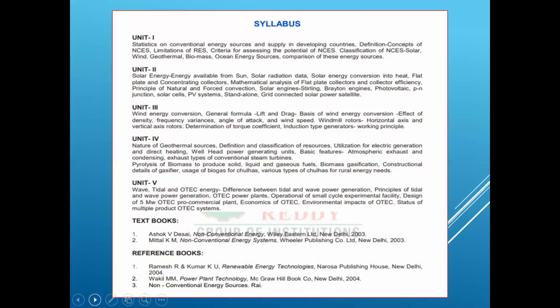The next one is the OTEC power plant, and here we can see one small cycle experimental facility. And also in unit 5, while creating the waves we must do one project, while creating the tides we must do one project. How we are going to create that wave in our home, we must be able to explain that, and we'll be taking care of that in unit 5 at the last stage. So here, what are the environmental impacts of OTEC, and what is the status of multiple product of OTEC systems. So these are the topics we are going to deal with.